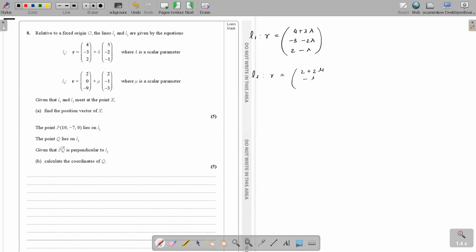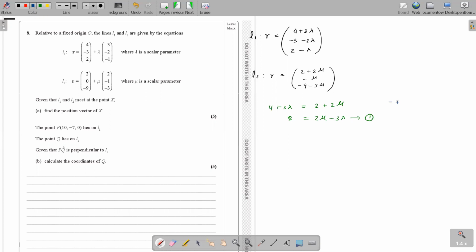Zero minus mu. Minus 9 minus 3 mu, right? Yeah. So now what you got to do is, if they are meeting, you can equate them. So equate them: 4 plus 3 lambda, the x coordinate of line 1, and the x coordinate of line 2 must be equal. So you end up getting 4 minus 2 is 2. This is 2 mu minus 3 lambda. Equation number 1. Equate the x coordinate.